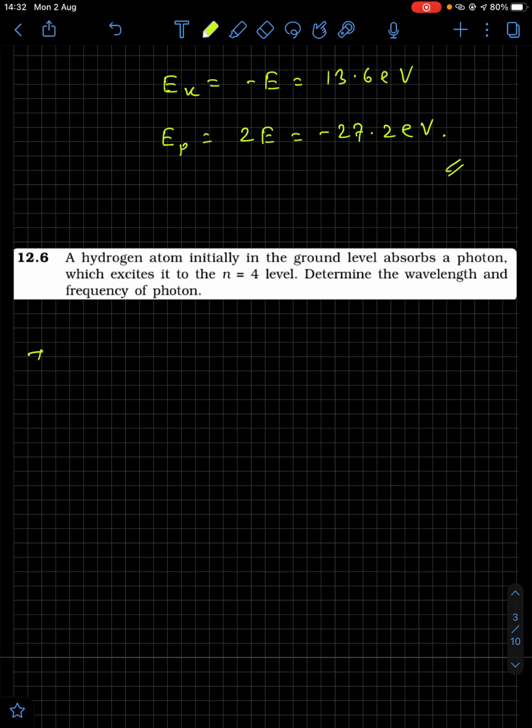Question number 6. A hydrogen atom initially in the ground state absorbs a photon which excites it to the n equal to 4 level. You have to determine the wavelength and frequency of the photon emitted.